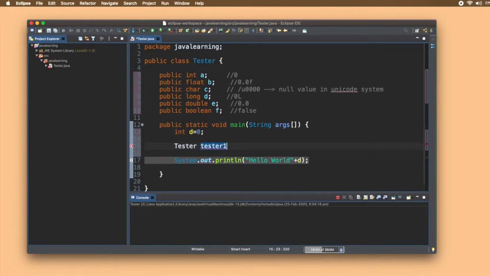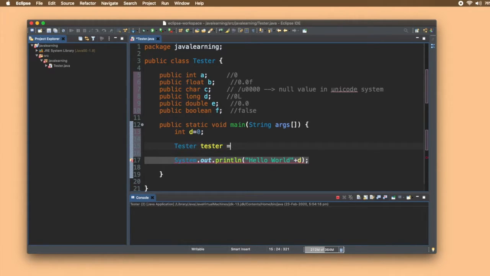tester1. Now one more thing, all of the variable names need to start with small alphabets and should not start with any numbers, and special characters are not to be used. No spaces. However, underscore is permitted. That is, you can write tester1 but not tester space 1, and you cannot name the variable 1tester. It should start with an alphabet, and it follows a camel casing approach. That is, the first letter should be small in this case.